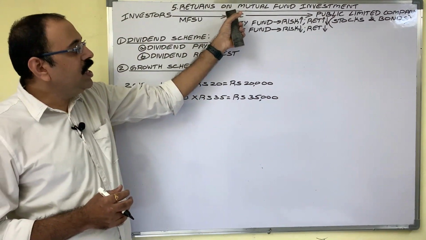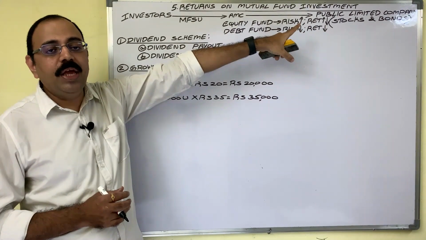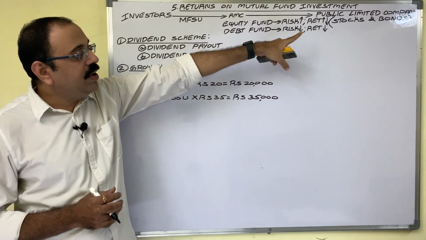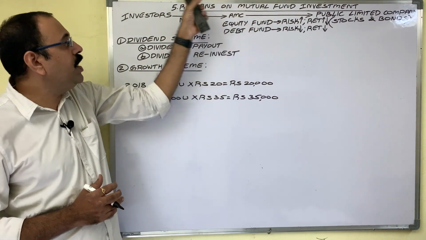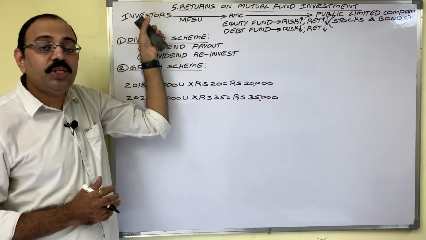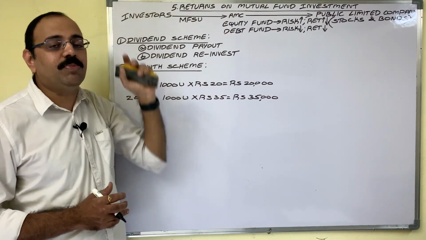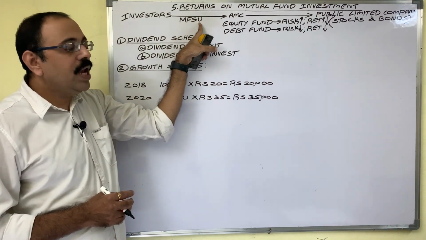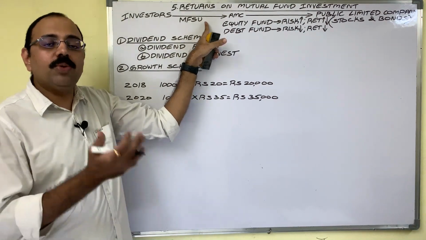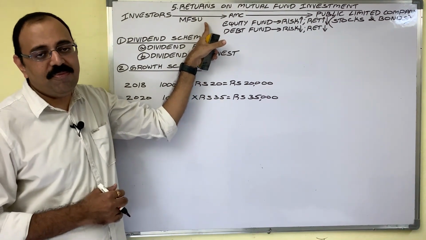When AMC invests in public limited companies, companies pay dividend or interest to AMC. AMC distributes that to investors based on the number of units purchased by them. If investor purchases more number of units, he gets more returns and vice versa.